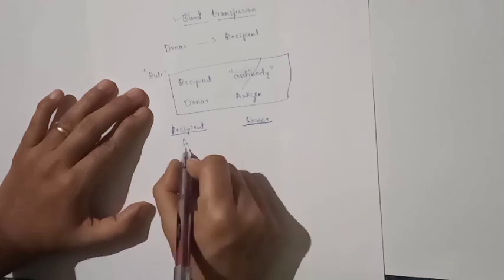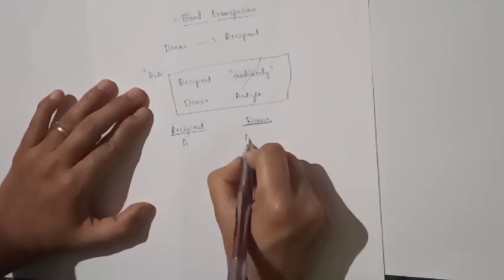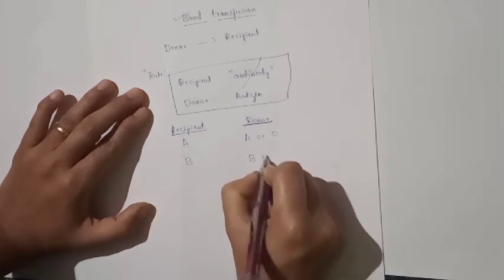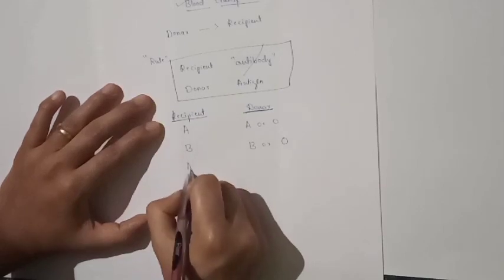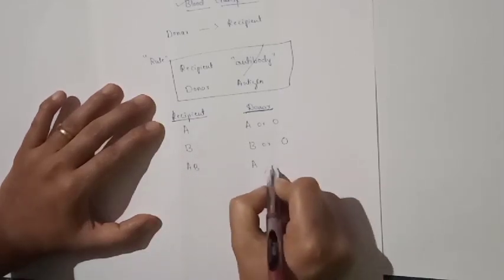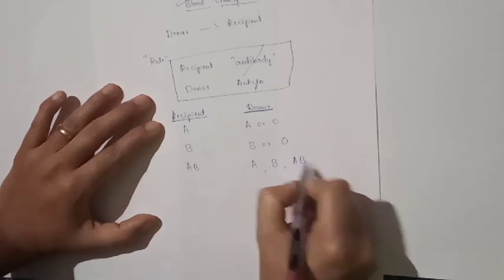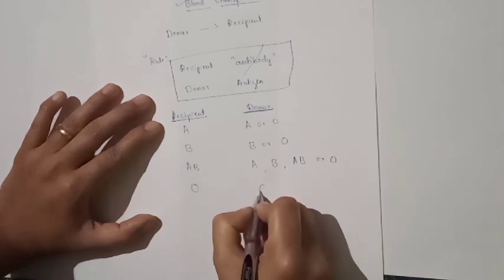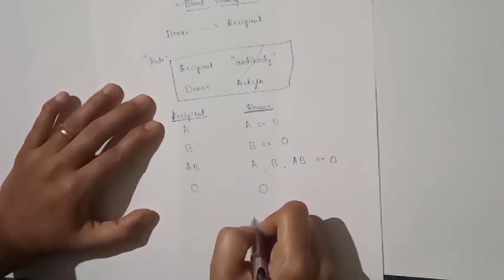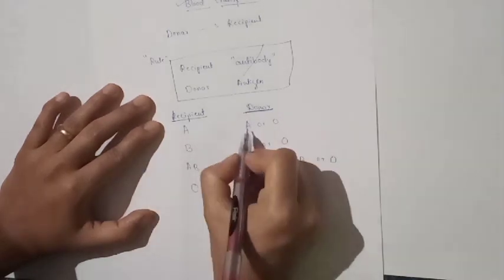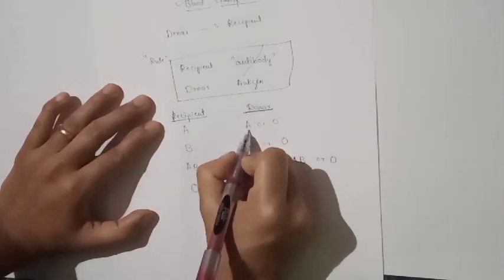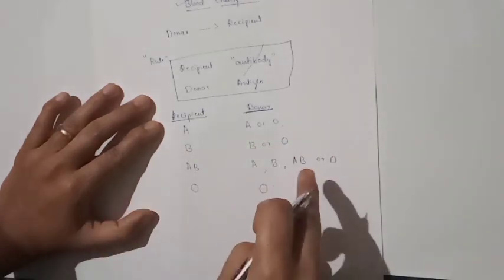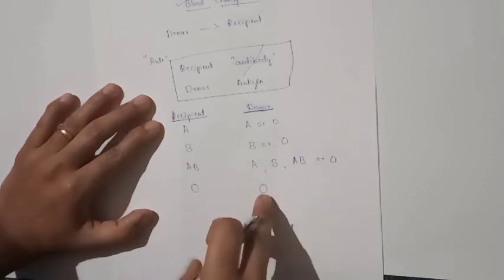Consider blood group A. For blood group A, donors are A or O. For blood group B, donors are B or O. For blood group AB, donors are A, B or O. And for blood group O, donors are O only. Why is this so? For blood group A, the donor may be blood group A or O. For B, B or O. For AB, AB or O. For O, only O.